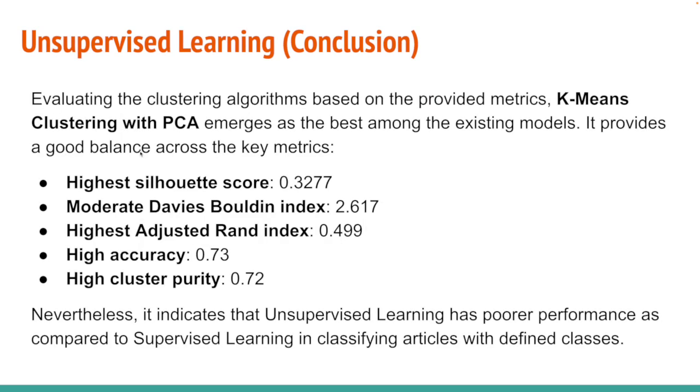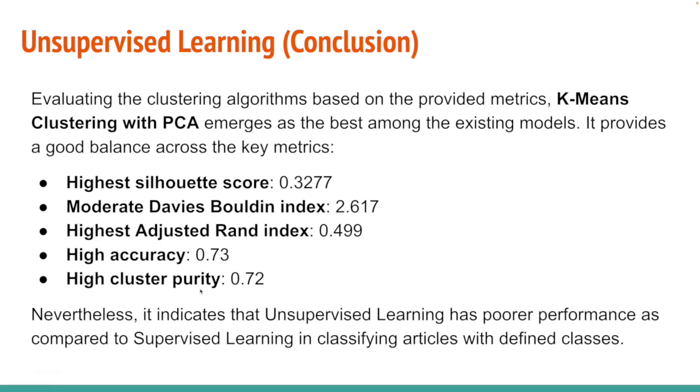So we come to the conclusion for unsupervised learning. Evaluating the clustering algorithms based on our provided metrics, the k-means clustering with PCA emerged as the best among our existing models. It provides a good balance across these key metrics: the highest Calinski-Harabasz score with moderate Davies-Bouldin index, highest adjusted rand index, high accuracy, and high cluster purity.